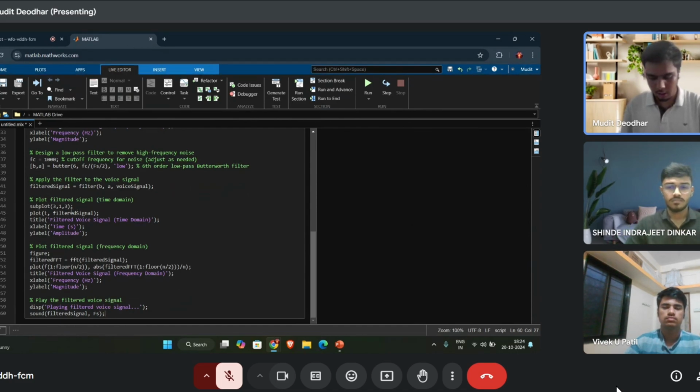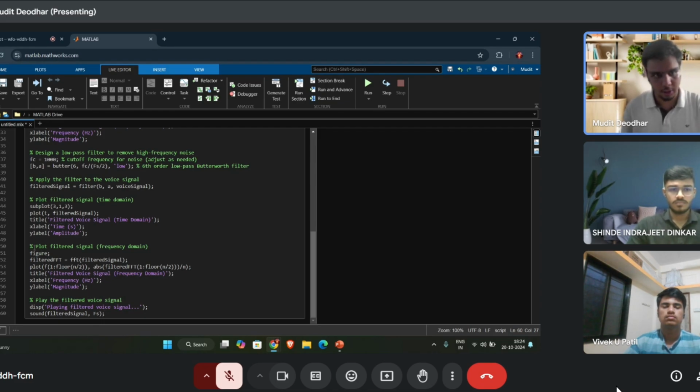The next four lines of commands are subplot(3,1,3) and plot(t, filtered signal), which applies the designed LPF to the recorded voice signal and produces a filtered version. The title is filtered voice signal in time domain. The xlabel and ylabel represent the x-axis as time and the y-axis as amplitude.